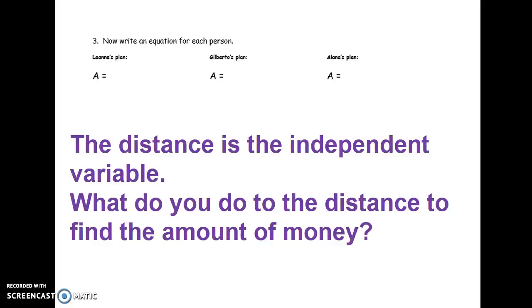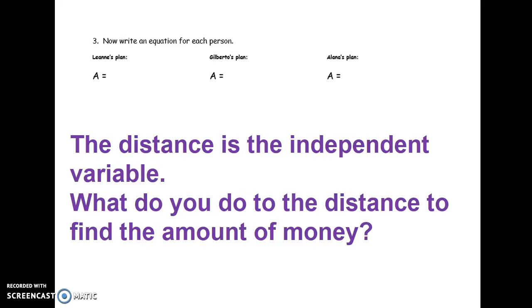Now write an equation for each person. It's important to remember that the distance they walked is the independent variable. It's already set up for you with A equals. Remember, A is the amount of money they collect, and for most of them that depends on how much they walk. To write an equation, you need to think, what do you do to the distance in order to find the amount of money? As you work through the table, what would you do to the number you have for the distance? What math could you do to get the amount of money collected?